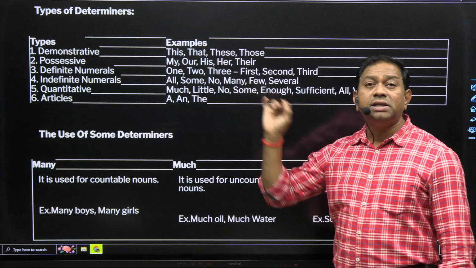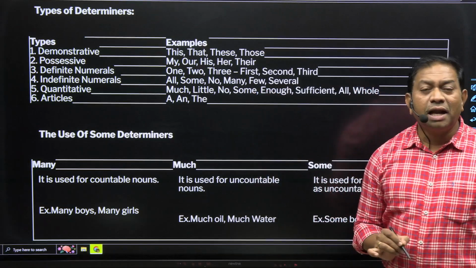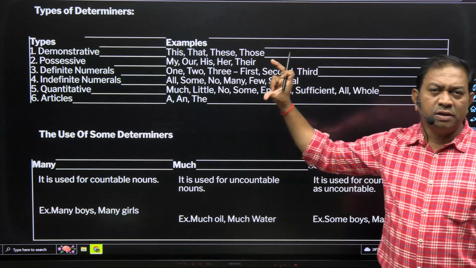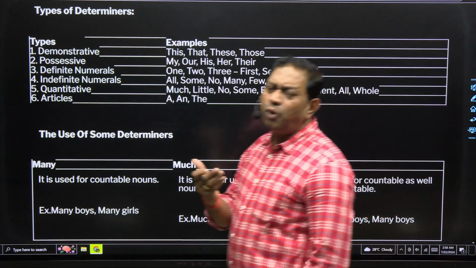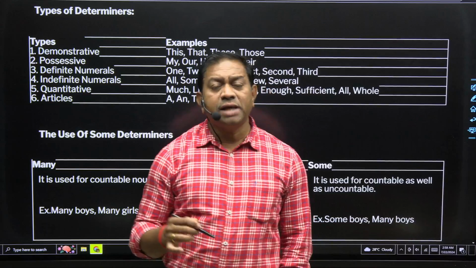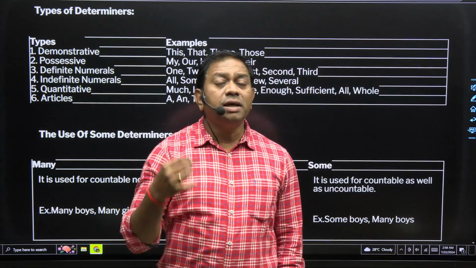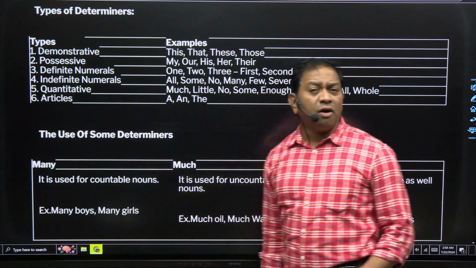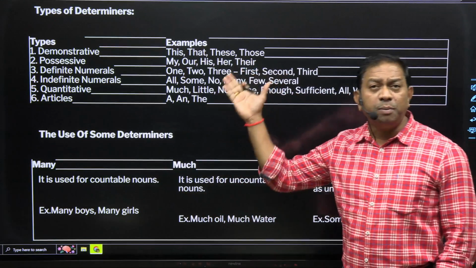also part of determiners. A, an and the, they are also part of determiners. So this is the bunch of types of determiners, but they don't ask types of determiners. Actually पूछा जाता है, in many exams they ask directly the applications of determiners. Just only for your confirmation or for better understanding, I have told the types of determiners.